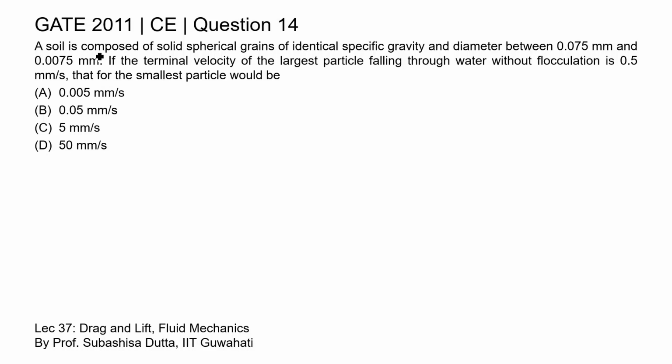So, in this question, a soil having identical specific gravity of each solid spherical grain and the diameter ranges from 0.075 millimeter to 0.0075 millimeter. Now, the terminal velocity of the largest particle is found as 0.5 millimeter per second. We need to find the terminal velocity for the smallest particle.